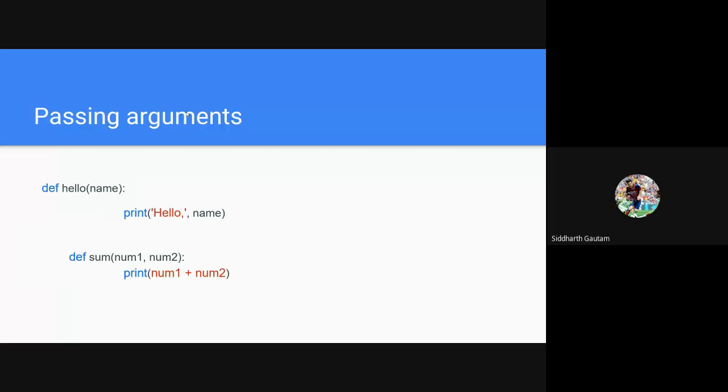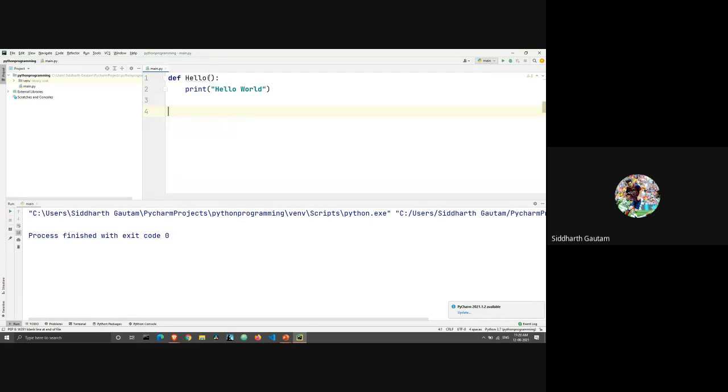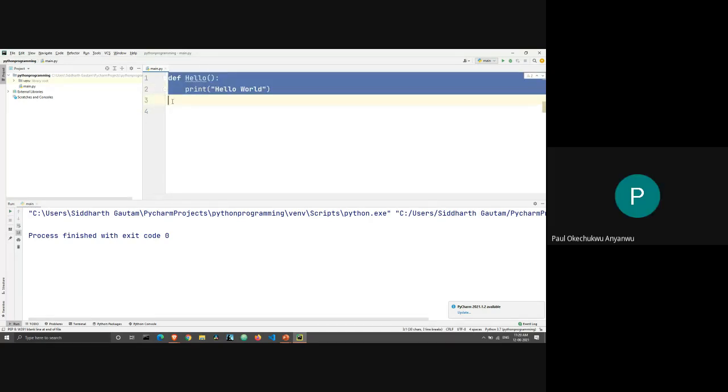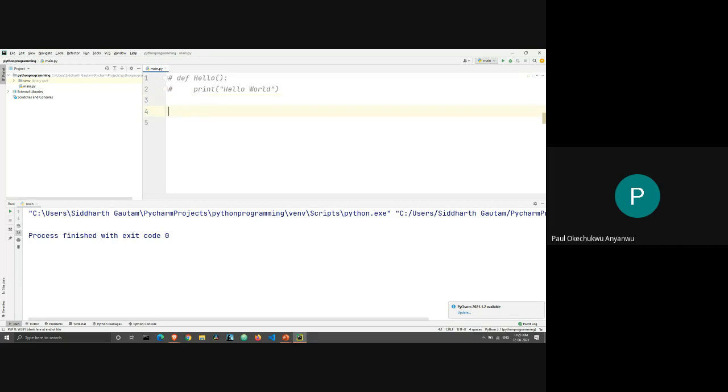All right. So now let's take a look at arguments. As I said, inside the brackets, you may or may not pass an argument, but let's see if we do it. Sir, please can you explain the calling again? My internet is not clear. Which part? If you don't call, you will not get it printed. Can you explain again, please?